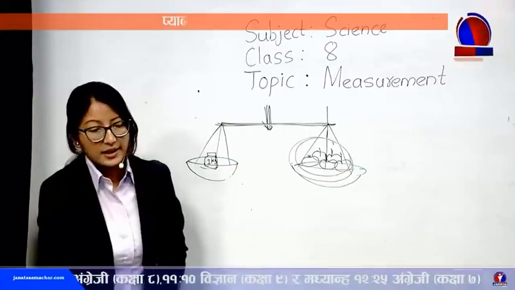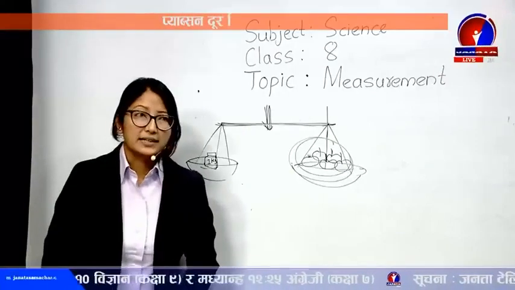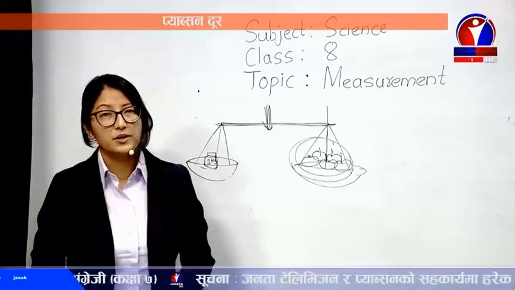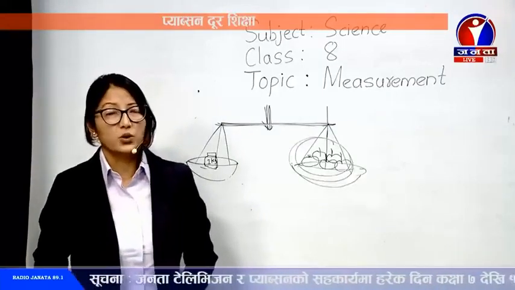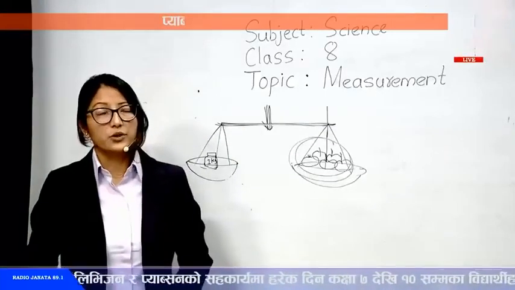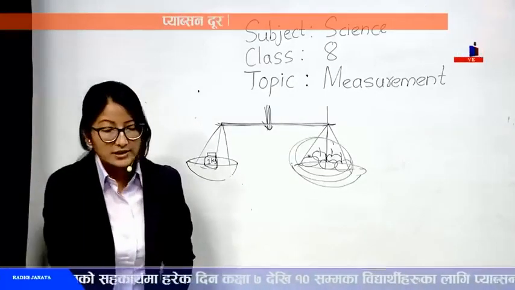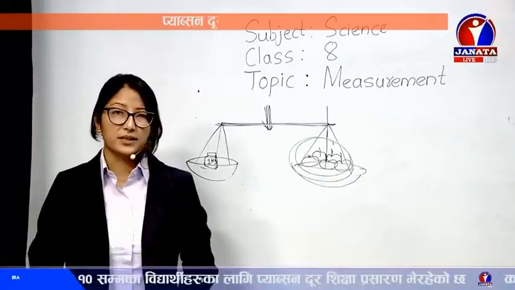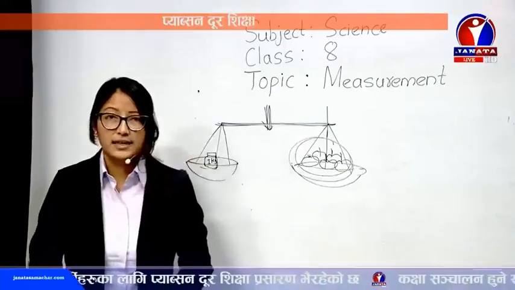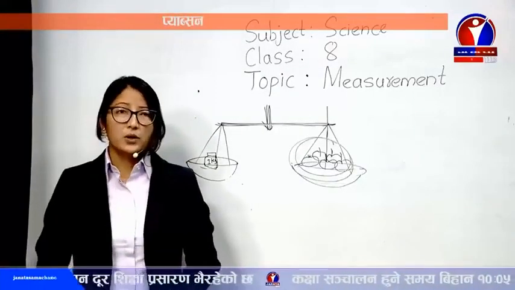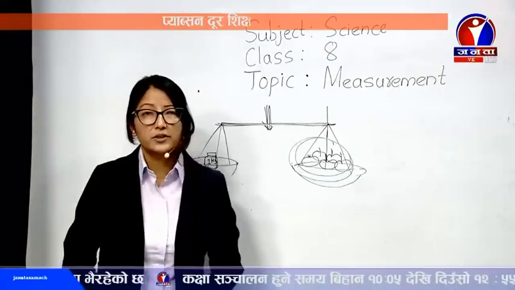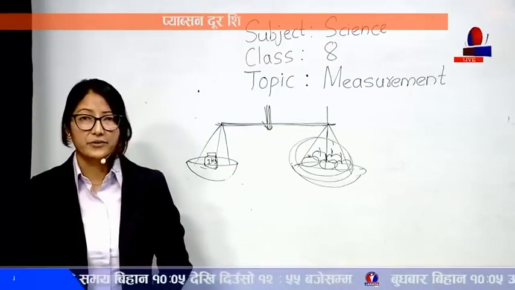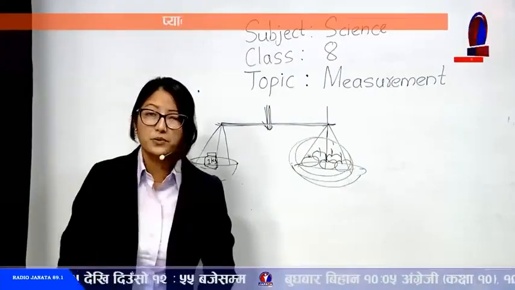So simply we can say, from this we come to the conclusion that measurement is simply the process of comparing. Comparing what? An unknown physical quantity, the quantity that we didn't know how much it is. We're going to compare that unknown quantity with a standard quantity of the same kind. So this is called measurement. About this, I think you've already read in previous classes as well. Simple definition. Now, why is it important then? It's very, very important. I have already said knowingly, unknowingly, everybody is using measurement in their daily life. So why is it important? There are lots of importances of measurement.